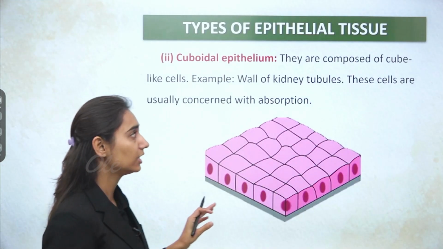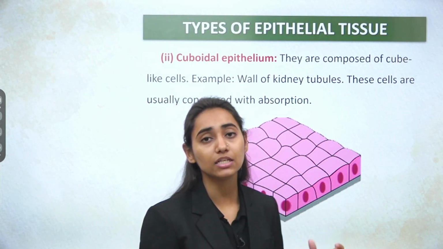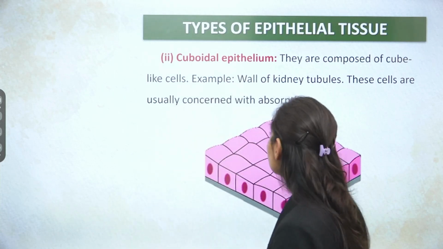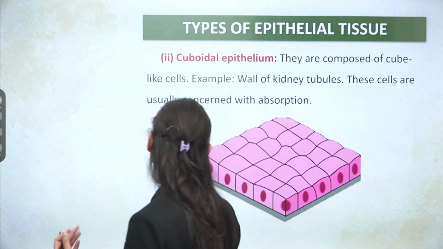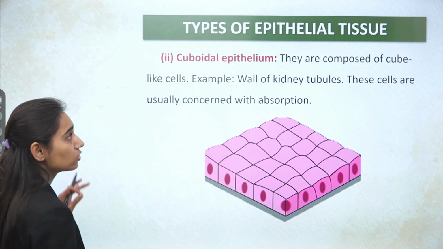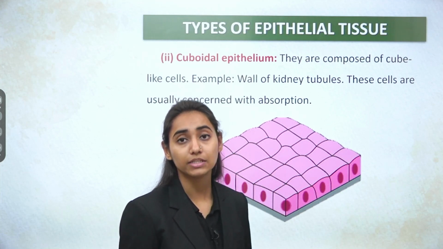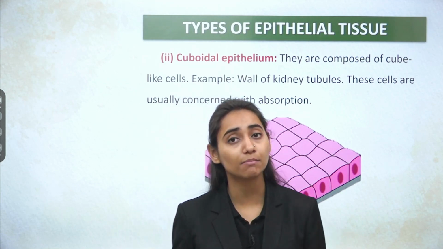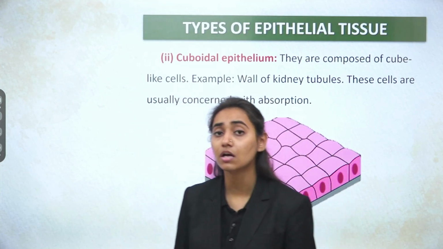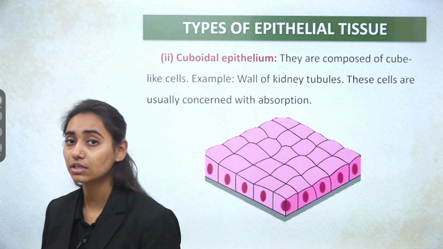Then coming to cuboidal epithelium. The cuboidal epithelium is mainly of cube shape. Examples: walls of kidney tubules. These are concerned with the function of absorption. So when we are categorizing different types of epithelial tissue, you have to remember their function. The squamous is responsible for protection. The cuboidal cells are responsible for absorption.